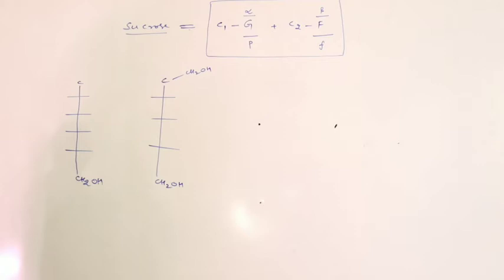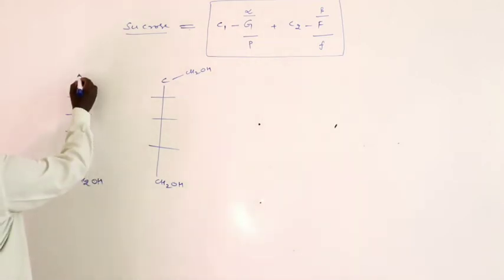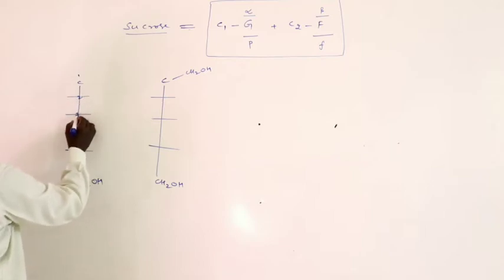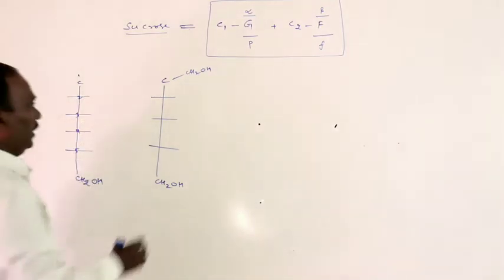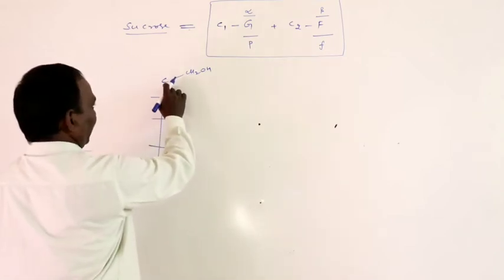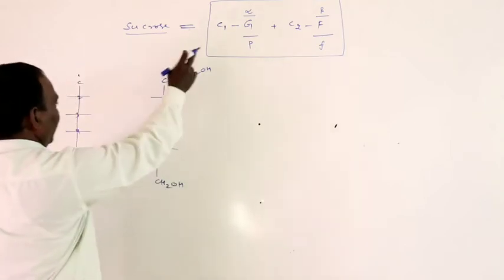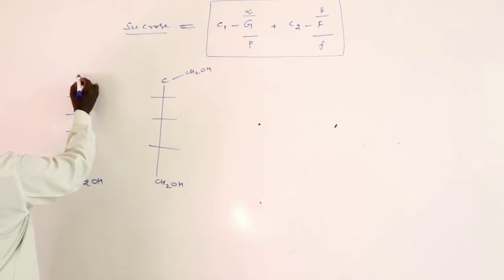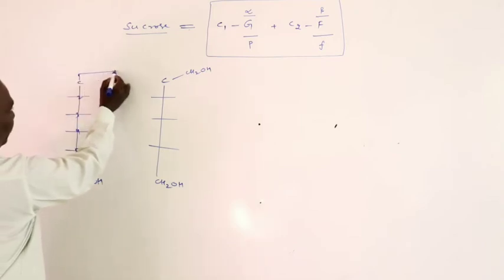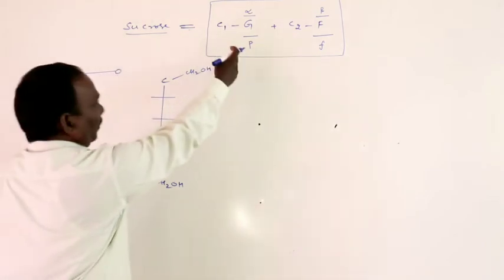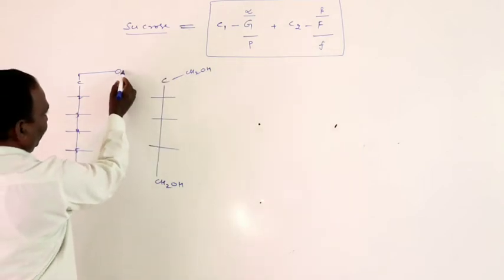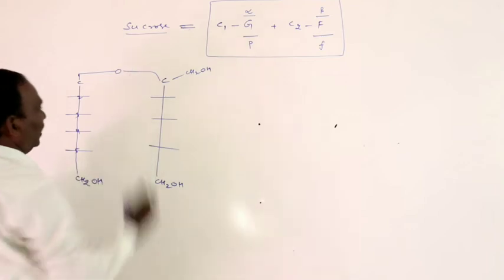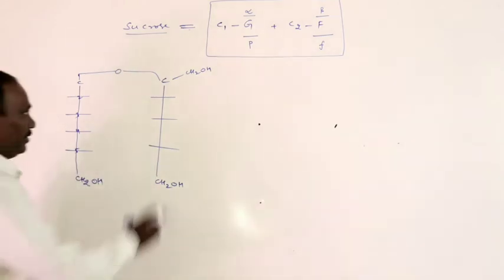First, C1 of glucose, this is the first carbon. Here it is the second carbon of fructose. So the first carbon of glucose is linked with the second carbon of fructose.